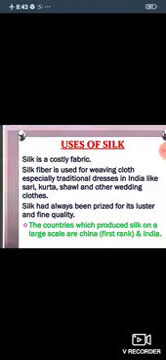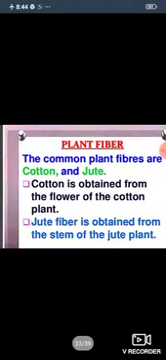Silk is a costly fabric. Silk fiber is used for weaving cloth, especially traditional dresses in India like sari, kurta, shawl and other wedding cloths. Silk had always been prized for its luster and fine quality. The countries which produced silk on a large scale are China, first rank, and India.